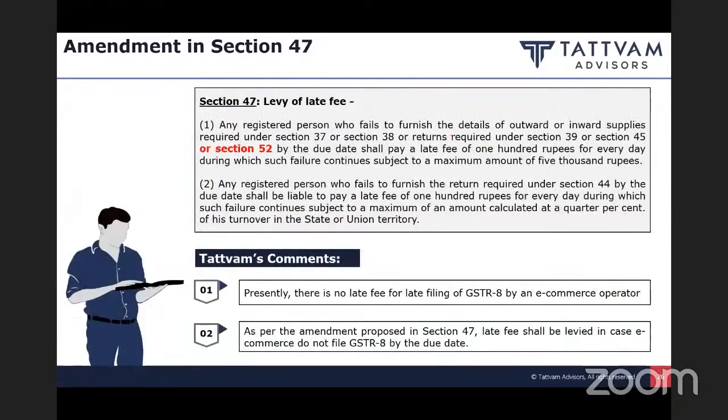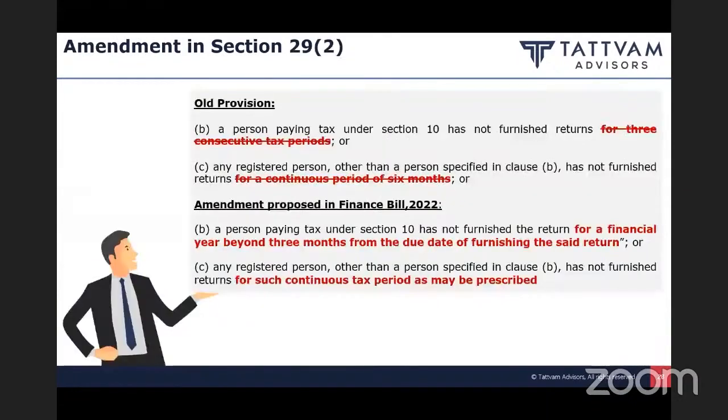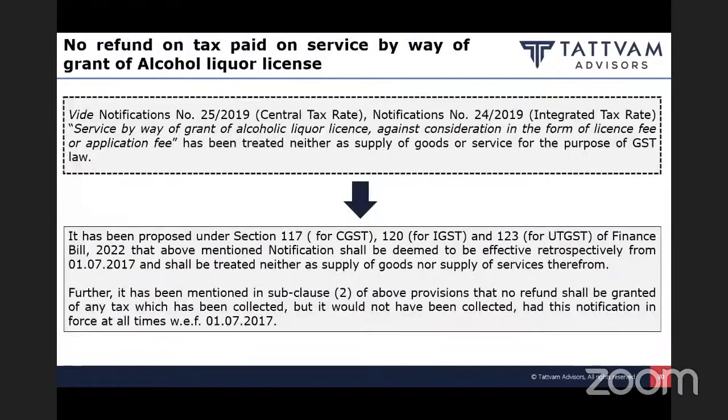And then we have other miscellaneous amendments, like they have proposed late fees for filing of e-commerce returns of GSTR 8. Similarly, they have provided that composition dealers or normal taxpayers who are covered under quarterly schemes, etc., have to pay an amount monthly. So they have amended the law to that extent. So these are miscellaneous kinds of amendments.